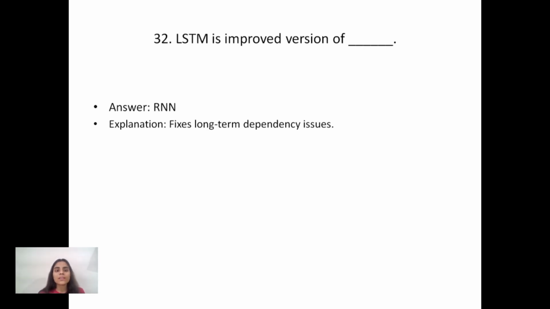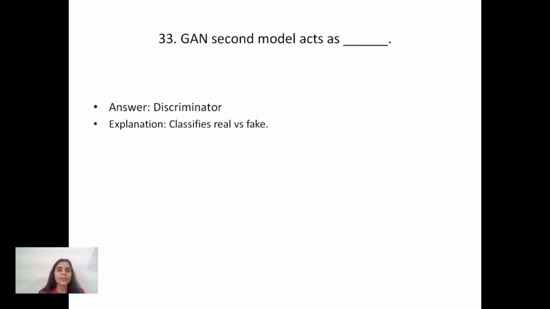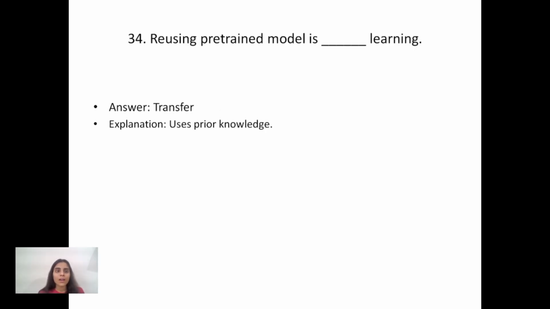Why? Because it fixes long-term dependency issues. After it, in a GAN, the second model acts as the discriminator. Why discriminator? Because it classifies real versus fake. After it, the 34th question is: reusing a pre-trained model is transfer learning. Why? Because it uses prior knowledge.